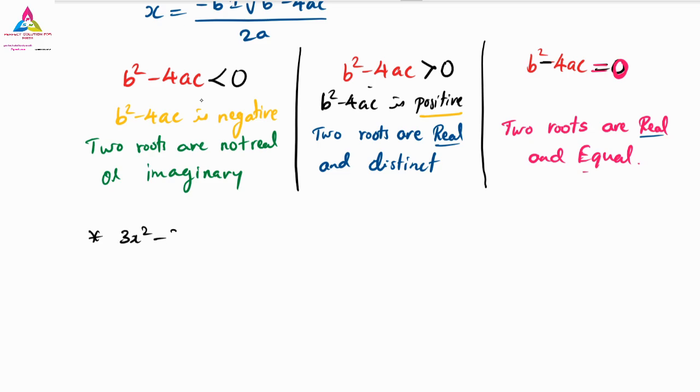3x square minus 2x plus 6 is equal to 0. Quickly, all of you try. Whether it is imaginary, whether it is real or whether it is equal. So what are the a, b, c values that you have to write down first? And next you have to continue.